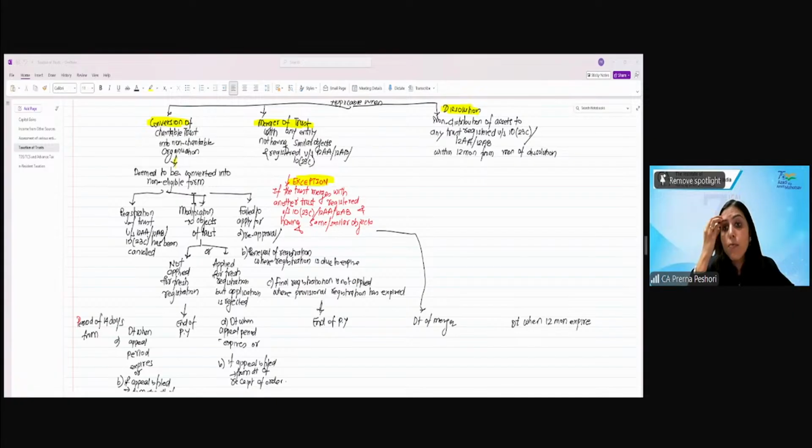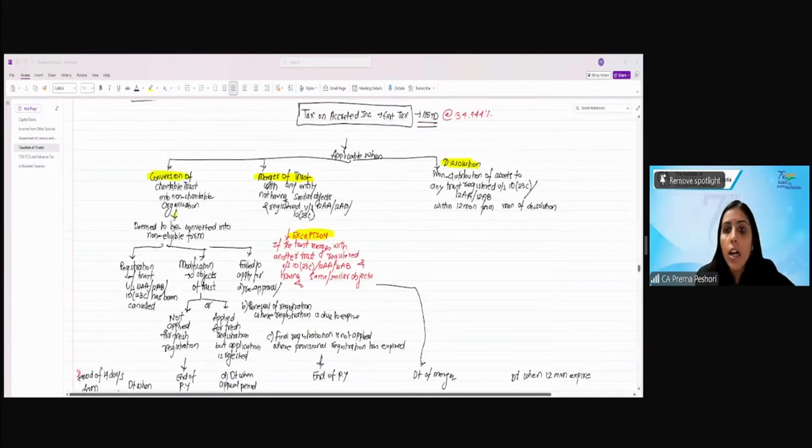Or if the trust has failed to apply for reapproval or renewal of the registration where the registration is due to expire, or the final registration is not applied where the provisional registration has expired. In these cases, there will be a tax on accreted income, which is called the exit tax.